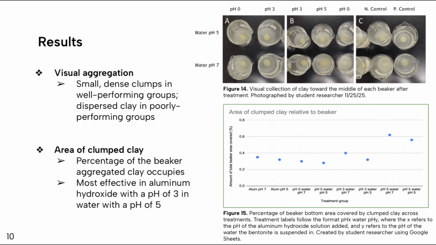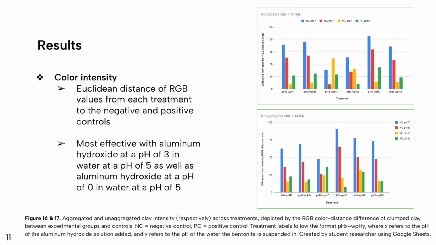Looking at this photograph, the difference between clay aggregation in treated and untreated groups is visually evident. When compared to the dense circular clumps in the alum groups and the dispersed clay in the untreated groups, aluminum hydroxide groups demonstrate apparently successful aggregation. To determine which factors were ultimately the optimal treatment, three aspects, the dependent variables, were considered: the area of the aggregated clay mass indicating how tightly the clay was collected, the color of the mass indicating its density, and the color of surrounding water indicating the presence of unaggregated clay.